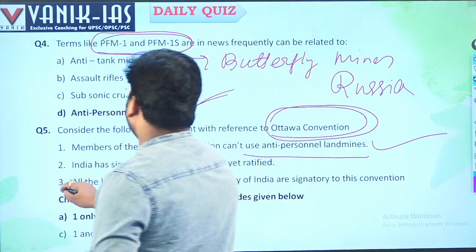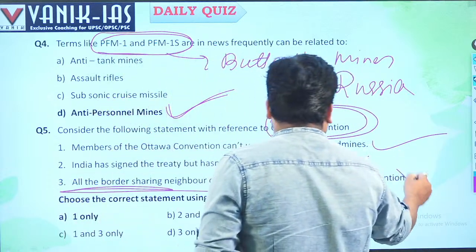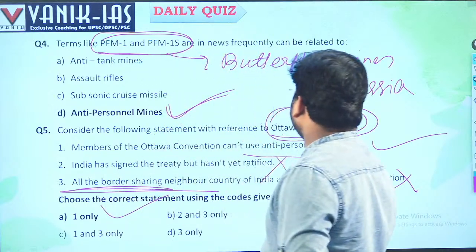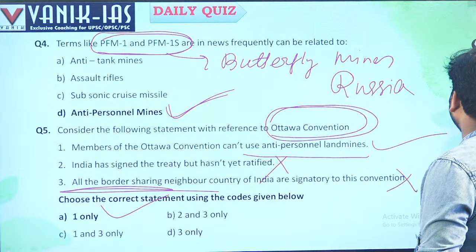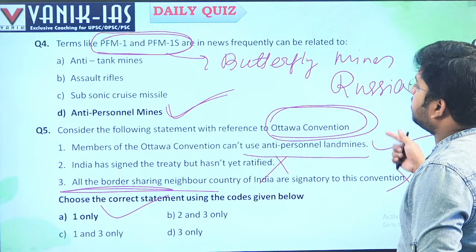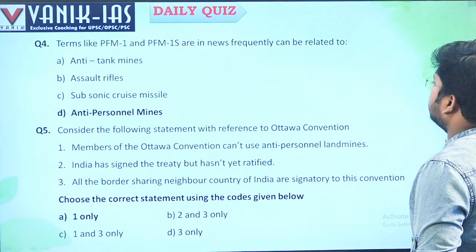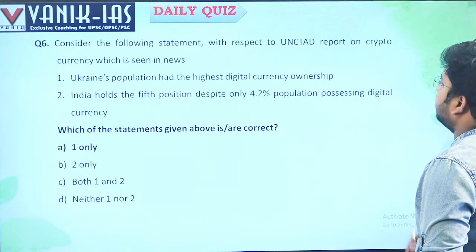Whenever you see the word "all", this is wrong. So only one option is the right answer. Under the Ottawa Convention, they cannot use anti-personnel landmines. That is in the news because of PMF-1 and PMF-1S, which are doubted to be used by Russia as anti-personnel landmines.